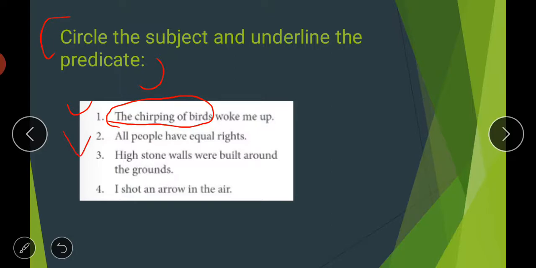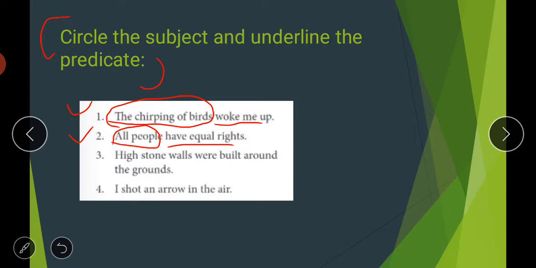Then if we talk about the second sentence, all people have equal rights. What are we talking about here? We are talking about all people. So all people is your complete subject, and the rest of the sentence is your predicate. So have equal rights is your predicate, and all people is your subject.